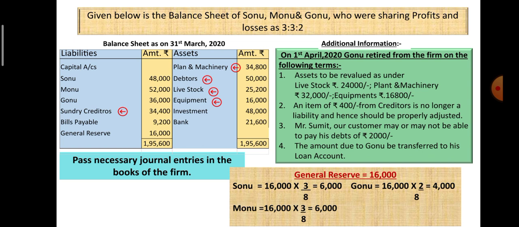The general reserve, which is appearing in the balance sheet liability side, is generally distributed to all the partners in their profit sharing ratio as indicated in the slide. The general reserve in the balance sheet is 16,000. Sonu's share, 16,000 into 3 by 8, that is 6,000. Monu's share, 16,000 into 3 by 8, that is 6,000. Gonu's share, 16,000 into 2 by 8, that is 4,000. I request all of you, please take a screenshot of this general reserve calculation.